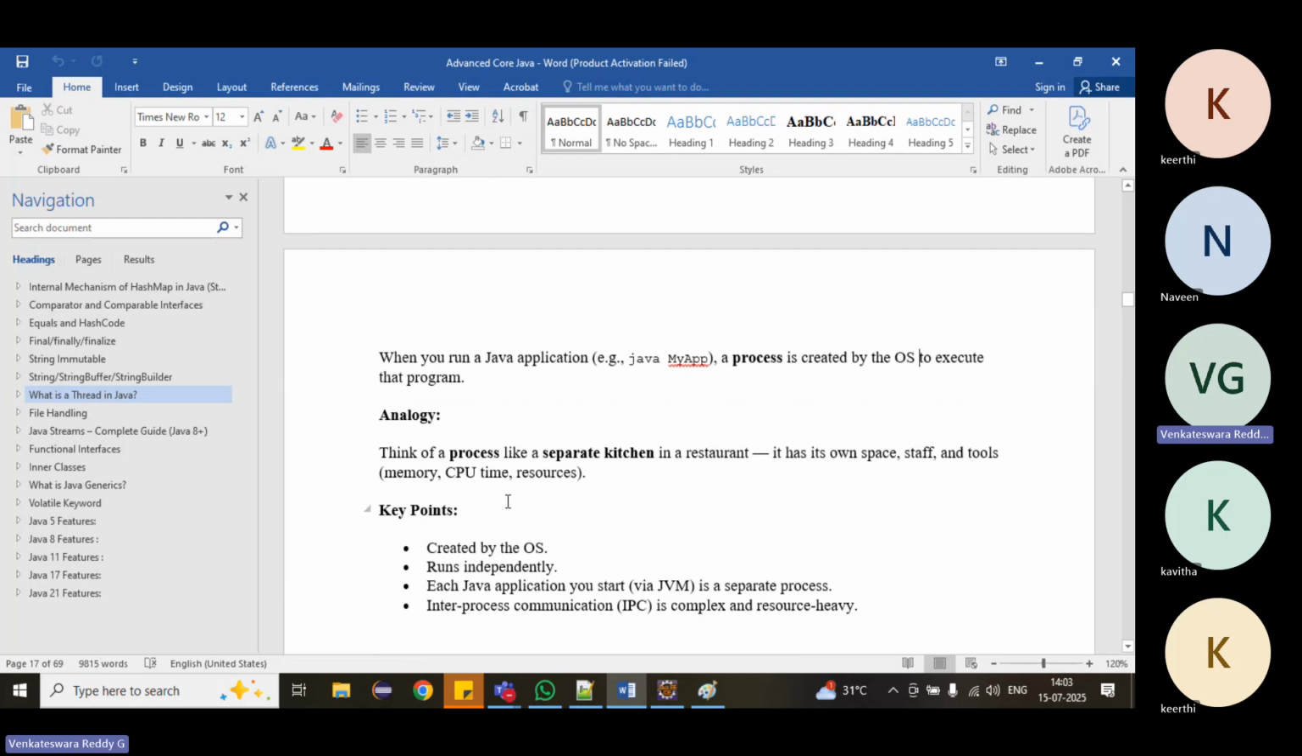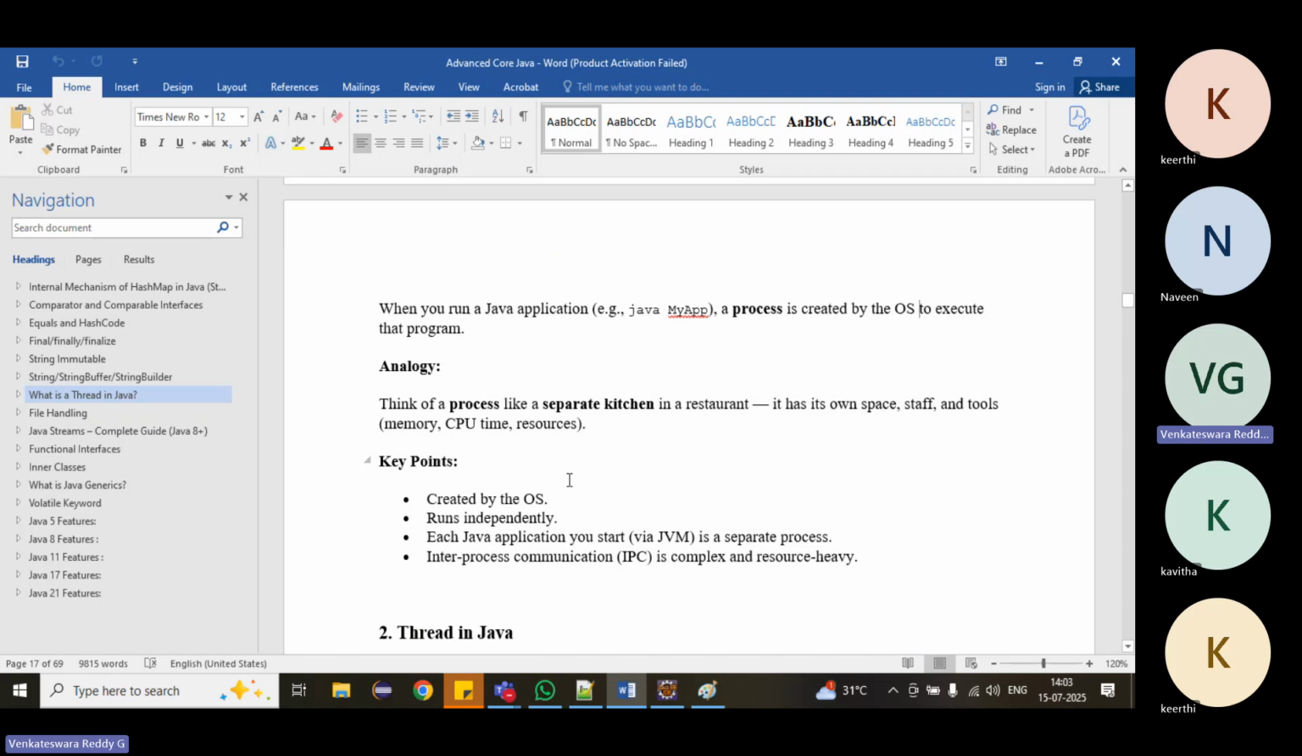If you take a real-time example, think of a process like a kitchen in a restaurant. The kitchen is one process. It has its own space, staff, and tools, which in system language we call memory, CPU time, and resources.